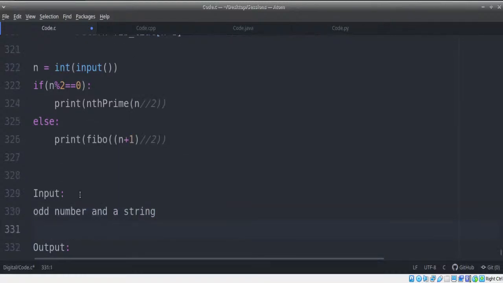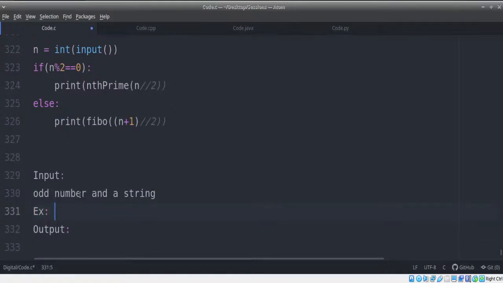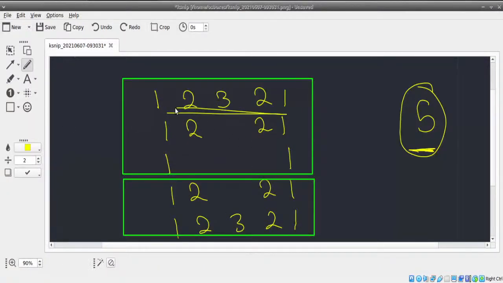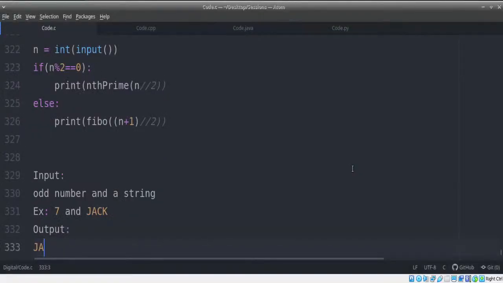You need to print the string for that odd number of lines. I'll give you a sample output here. Example, let's say 7, and let's say Jack is the string. Since 7 is the number of lines, we need to remember how many times we are supposed to print in the first line. If it is 5 lines, I'm printing 5 characters in the first line. If it is 7 lines, I'm supposed to print 7 characters in the first line. Simple logic. So I'll have to write JACKJAC here.